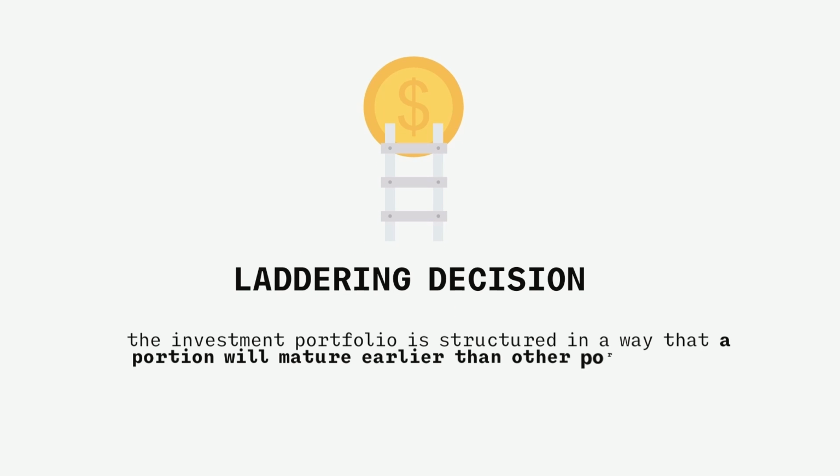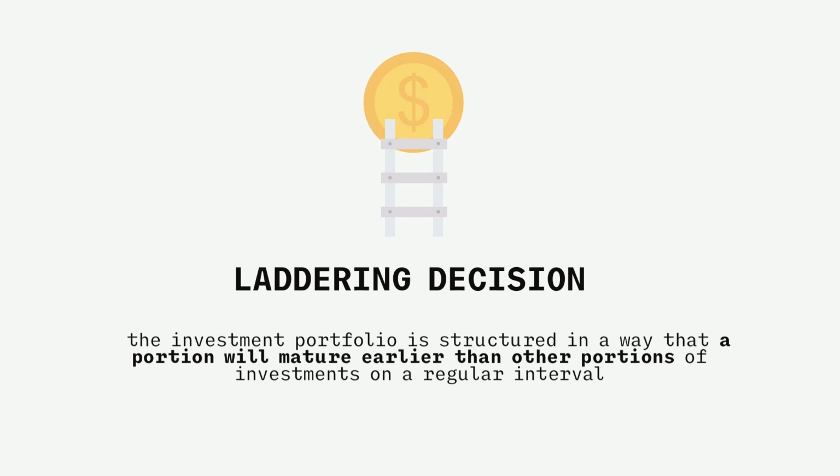Laddering decision. Your investment portfolio is structured in a way that a portion will mature earlier than other portions of investments at regular intervals. It allows you to use the profits earned from that matured portion of the investment to invest into new investments. It helps you therefore avoid reinvestment risk during unfavorable instances.